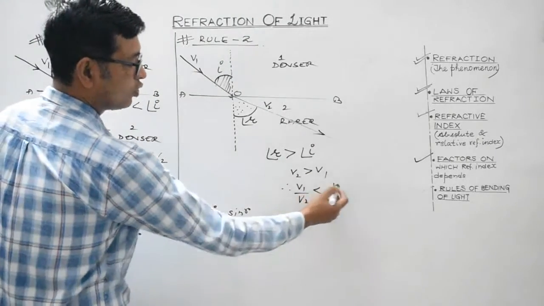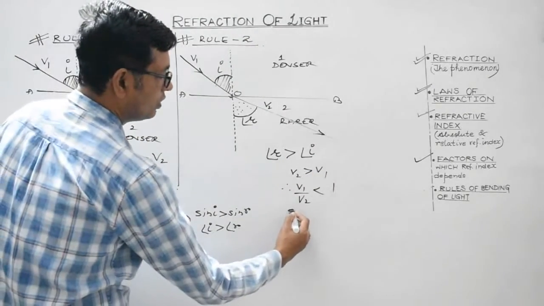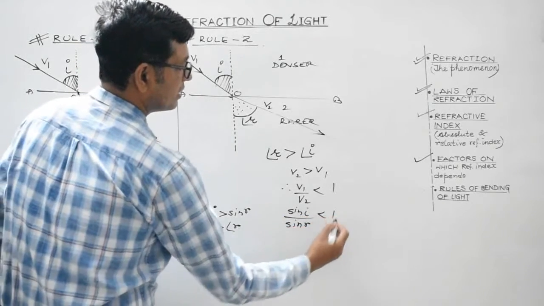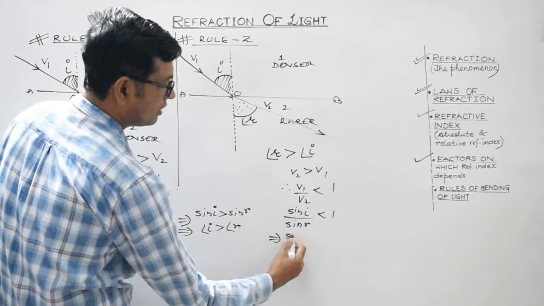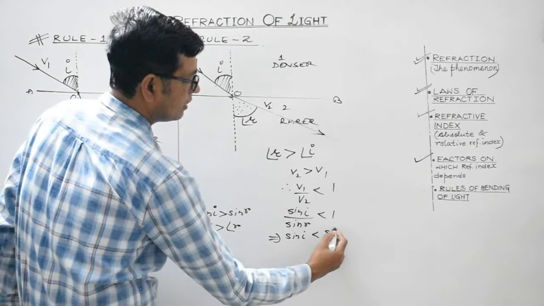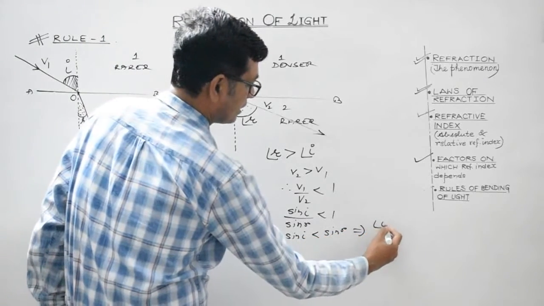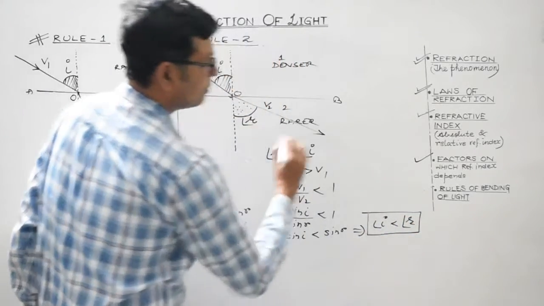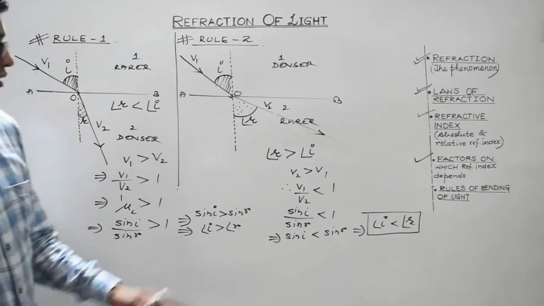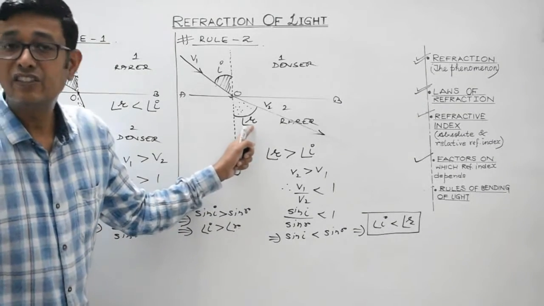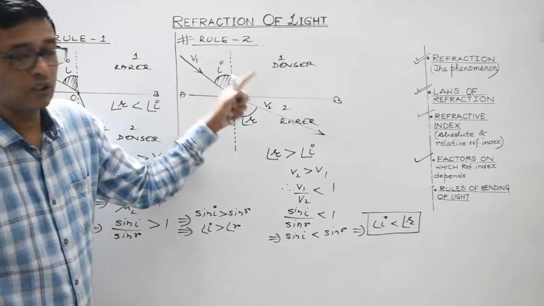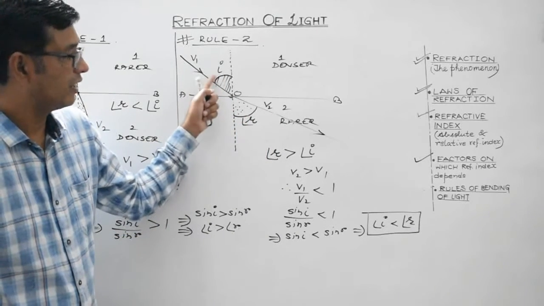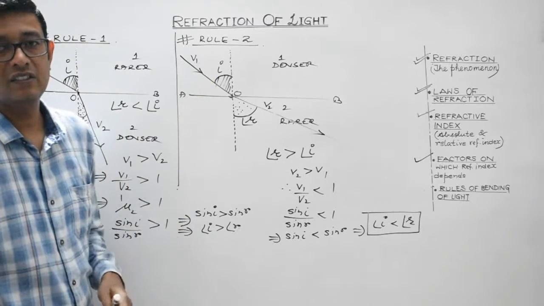So the refractive index would be less than 1, and therefore sin I divided by sin R would be less than 1, which implies that sin I is less than sin R, which further implies that angle I is less than angle R. So it's mathematically verified. When the light travels from denser medium to rarer medium, the angle of refraction is greater than the angle of incidence. Right?